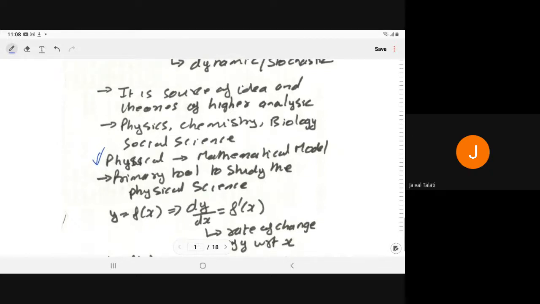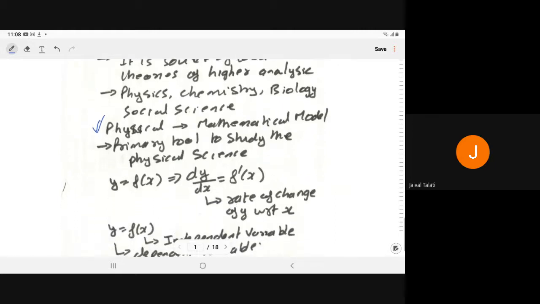For defining any physical process, we have to define the mathematical model, and in the mathematical model mainly we use differential equations. So the differential equation is the primary, basic tool to study the physical sciences. Whatever changes we are observing in physical processes, you can handle or deal with with the help of differential equations.